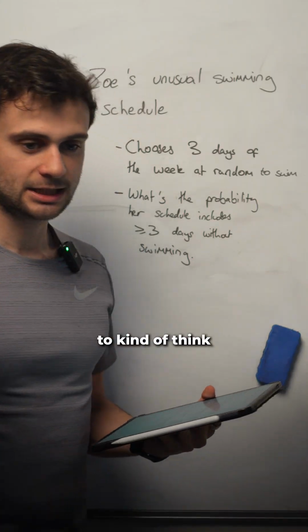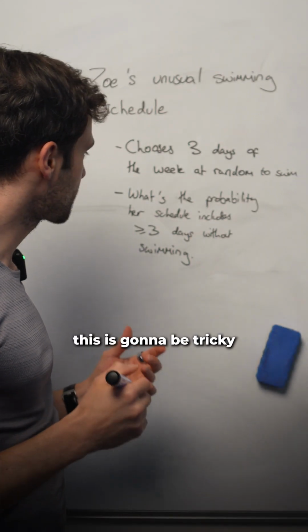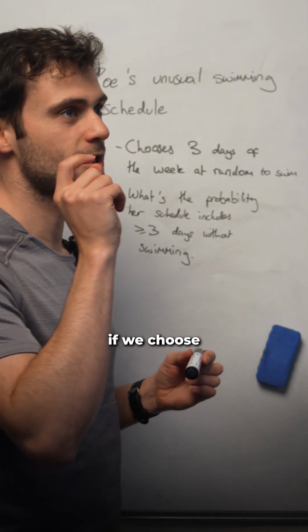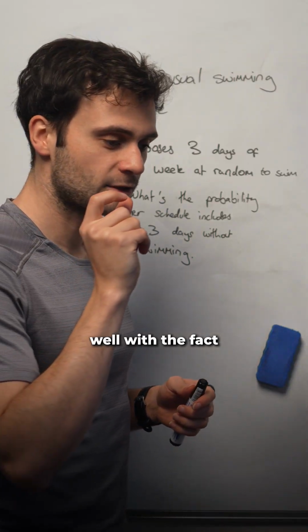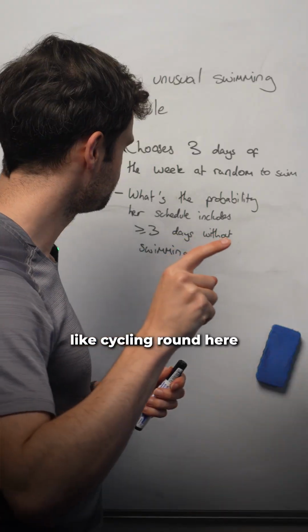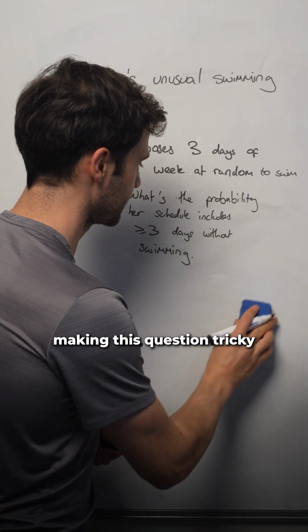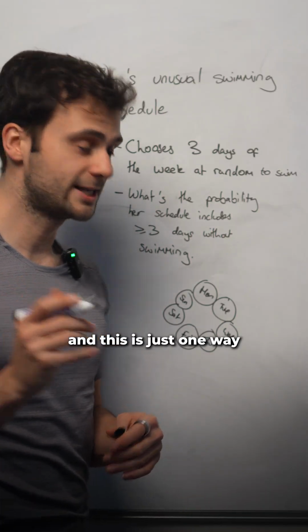As you start to think through this question, what you probably notice is this is going to be tricky, because if we choose, for example, Monday, Tuesday, Thursday, Friday, well, we've got Saturday, Sunday, and Monday cycling round here. That's what's making this question tricky. So we need to consider the week as a cycle. And this is just one way to represent it.